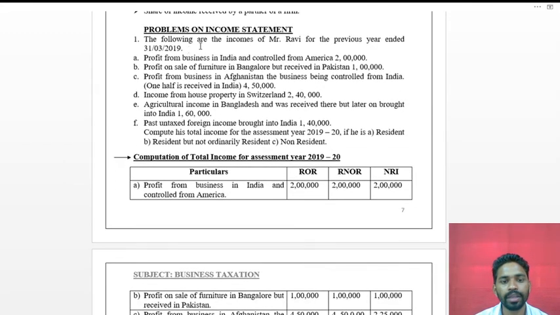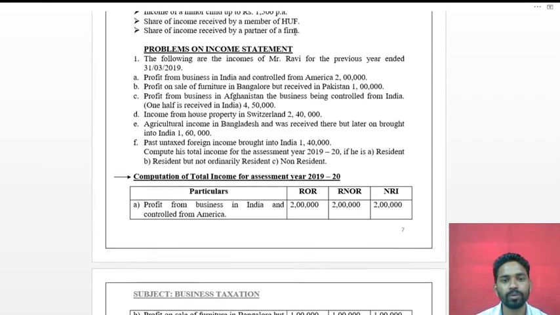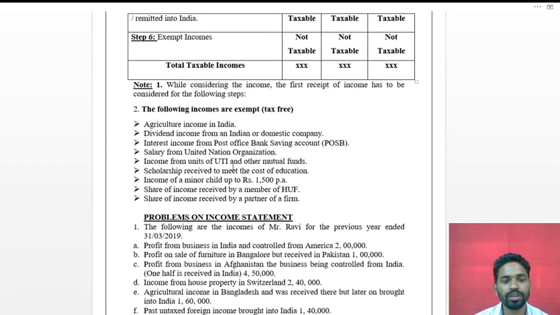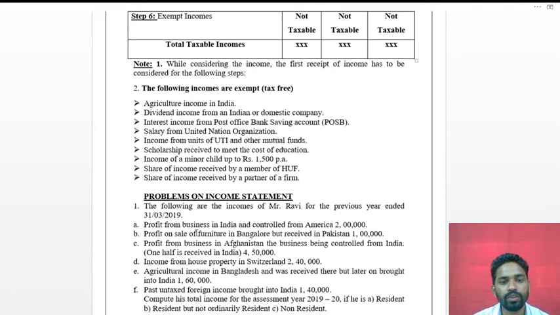Problems on income statement. First of all we will see only the problems; in the next class we will see the solution. See here, the following are the incomes of Mr. Ravi for the previous year ended 31st March 2019. On this, we have to calculate the total taxable income.